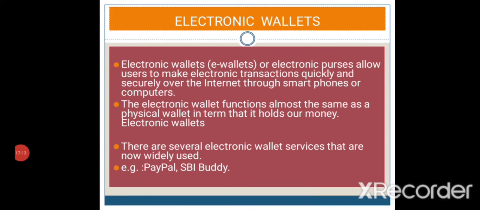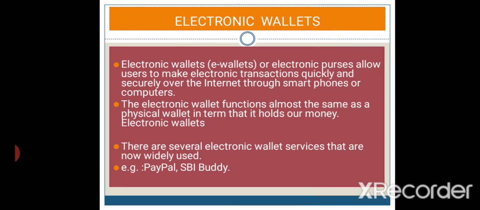Next one is about electronic wallets. Electronic wallets, or e-wallets, or electronic purses, allow users to make electronic transactions very quickly and very securely over the internet. It may be done through smartphones or computers. The electronic wallet functions almost the same as a physical wallet, in that it holds our money. There are several electronic wallet services now widely used, such as PayPal and SBI Buddy.